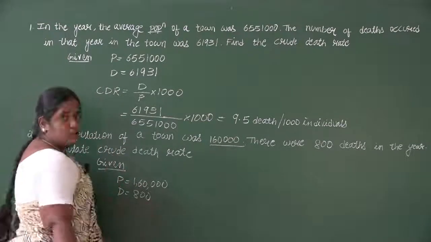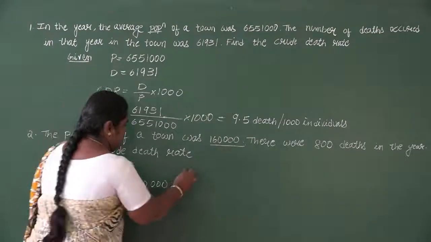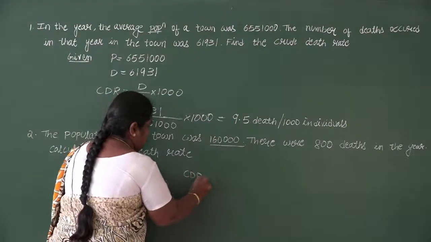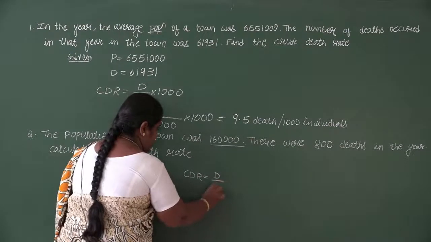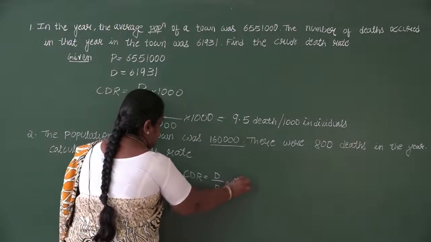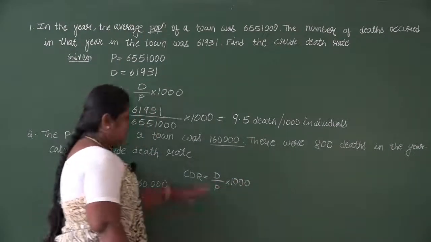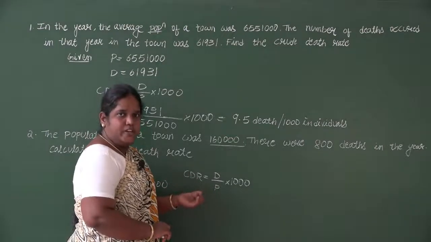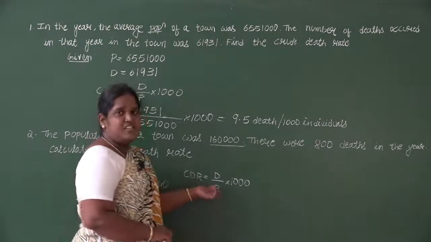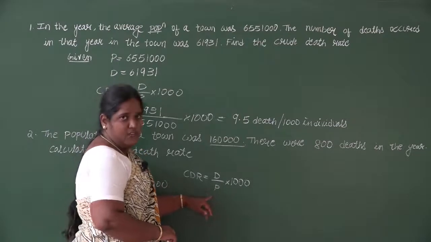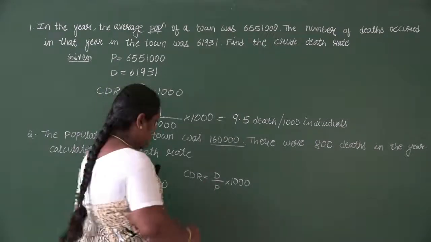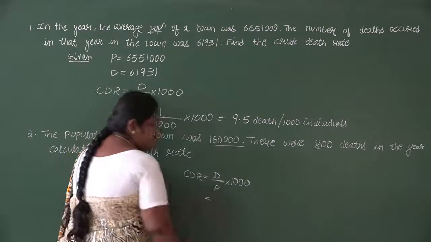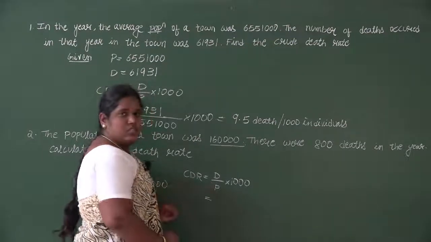Find the crude death rate. We'll use the formula now: CDR equals D divided by P into 1000. I've used the formula with symbols. If you want, you can write it in words also: number of deaths in a year divided by average population in a year into 1000. Remembering in terms of symbols is easier, so I am using that one.